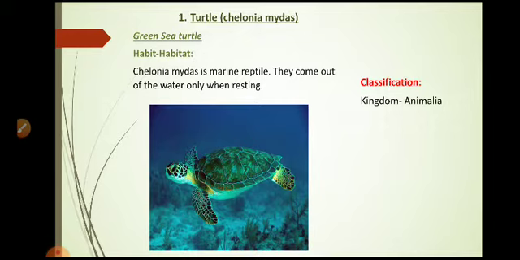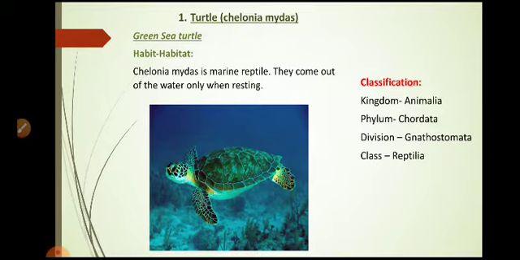First of all, kingdom Animalia, as it is an animal. Phylum Chordata, because of presence of notochord. Division Gnathostomata, as these are organisms which contain jaws, upper jaw and lower jaw, means these are jawed vertebrates.